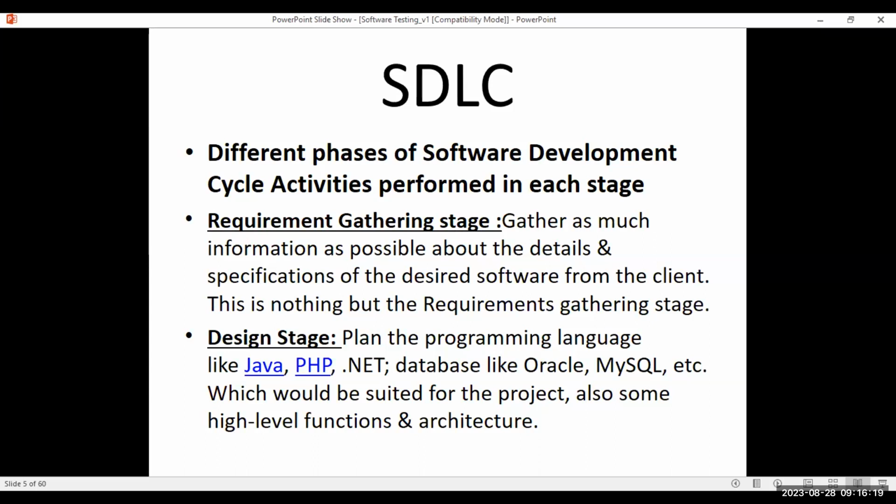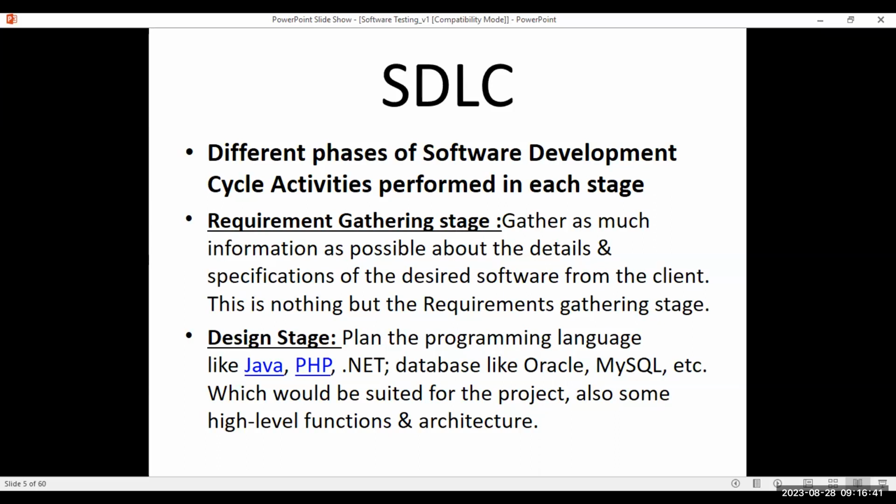What did you understand yesterday from requirement gathering? What the client needs. Yes, what the client asks for is what we understand in the requirement gathering stage.